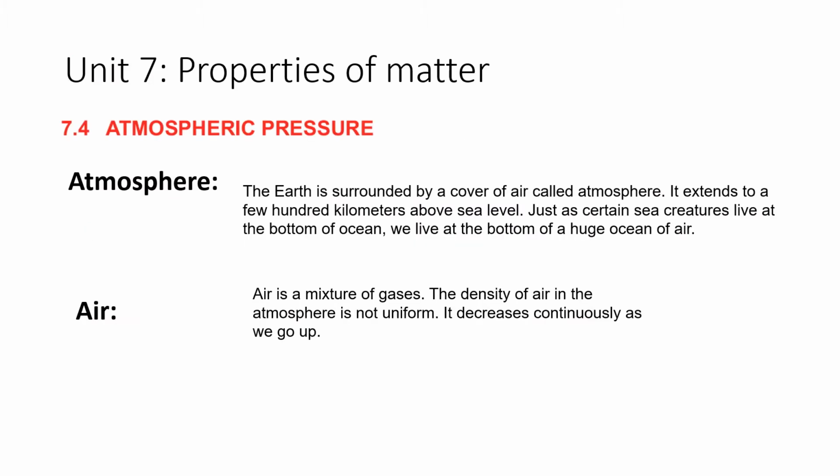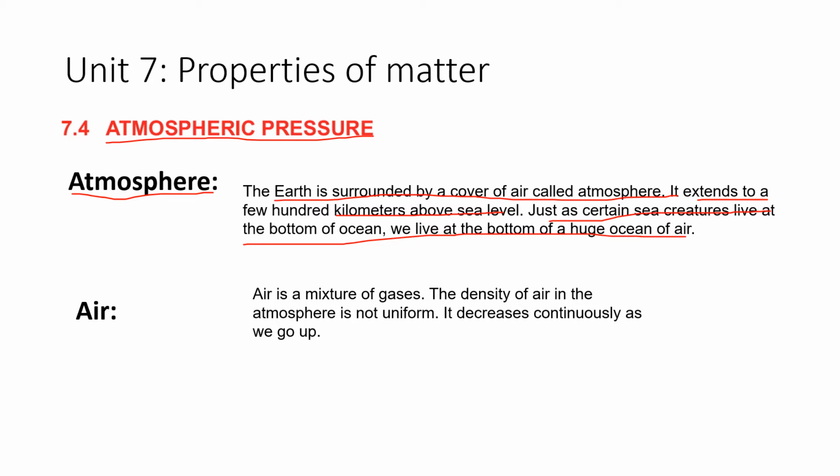So students, we are going to start a topic that is 7.4 atmospheric pressure. To know what atmospheric pressure is, first of all we need to know what the atmosphere is. All of you know that the Earth is surrounded by a layer called the atmosphere. It extends to a few hundred kilometers above sea level. Just as certain sea creatures live at the bottom of the ocean, we live at the bottom of a huge ocean of air.